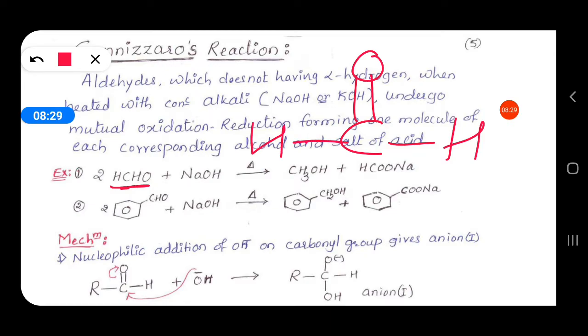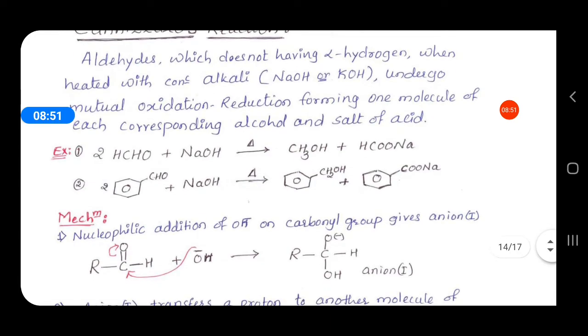So there are no alpha carbons present in formaldehyde. This is the functional group carbon. Adjacent to that carbon, if another carbon is present, then it is called alpha carbon. But here no alpha carbons are present, so there is no question of having alpha hydrogen. Another example is benzaldehyde.